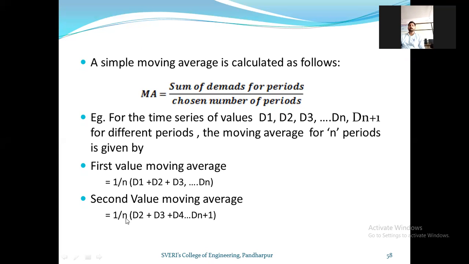We provide a constant weightage, 1 divided by n, to each value in the simple moving average. So the second value of the moving average will be equal to 1 divided by n, in bracket, d2 plus d3 plus d4 up to dn plus 1.